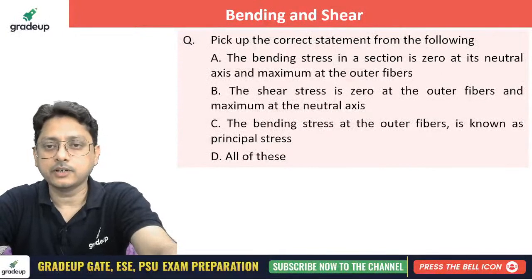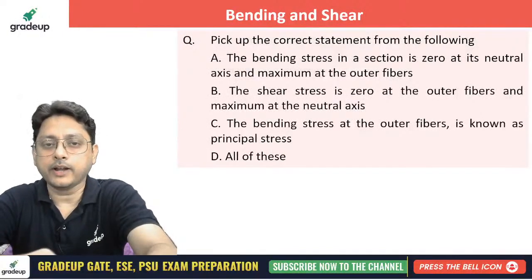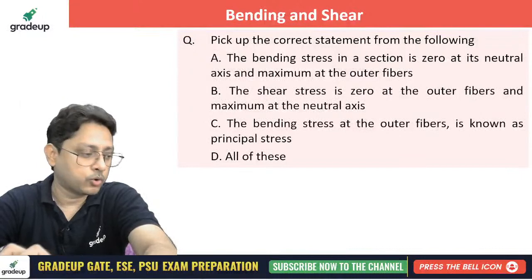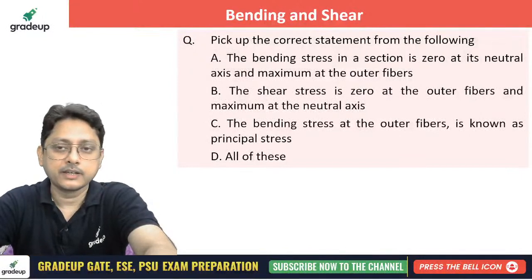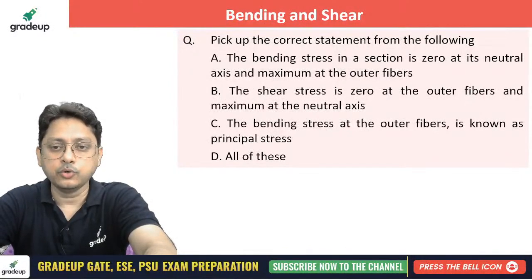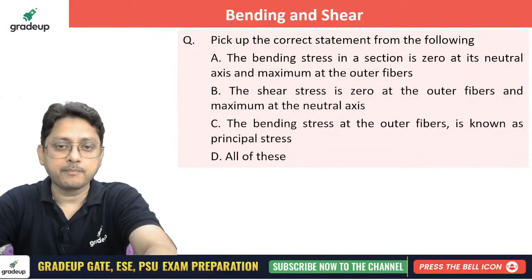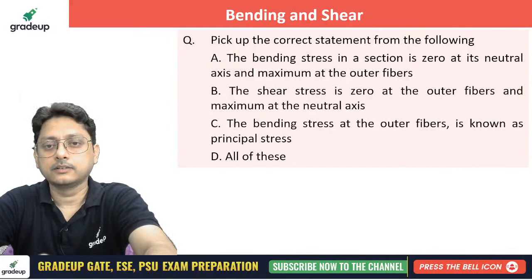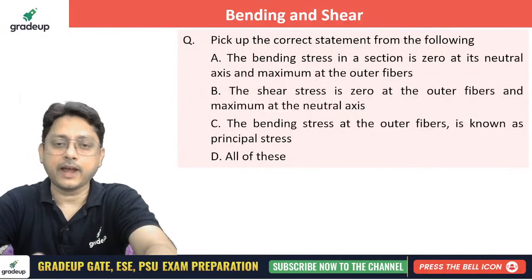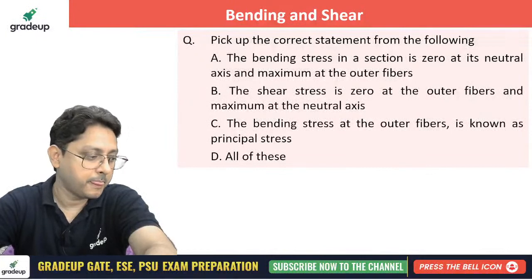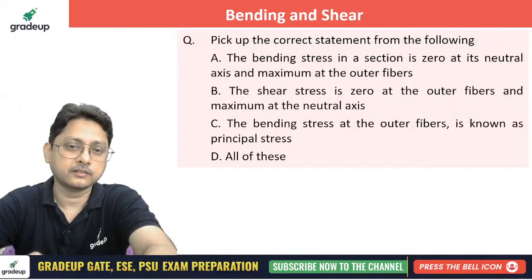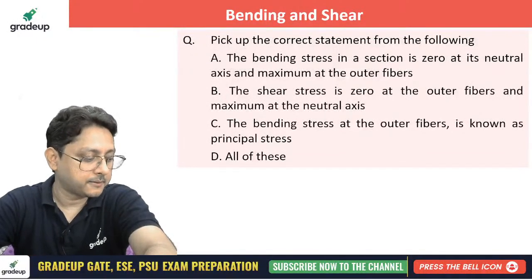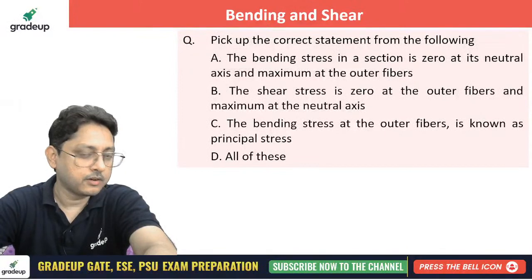The bending stress in a section is 0 at its neutral axis and maximum at the outer fiber. The shear stress is 0 at the outer fiber and maximum at the neutral axis. The bending stress at the outer fiber is known as the principal stress. Which one is correct here? What will be the correct option here?